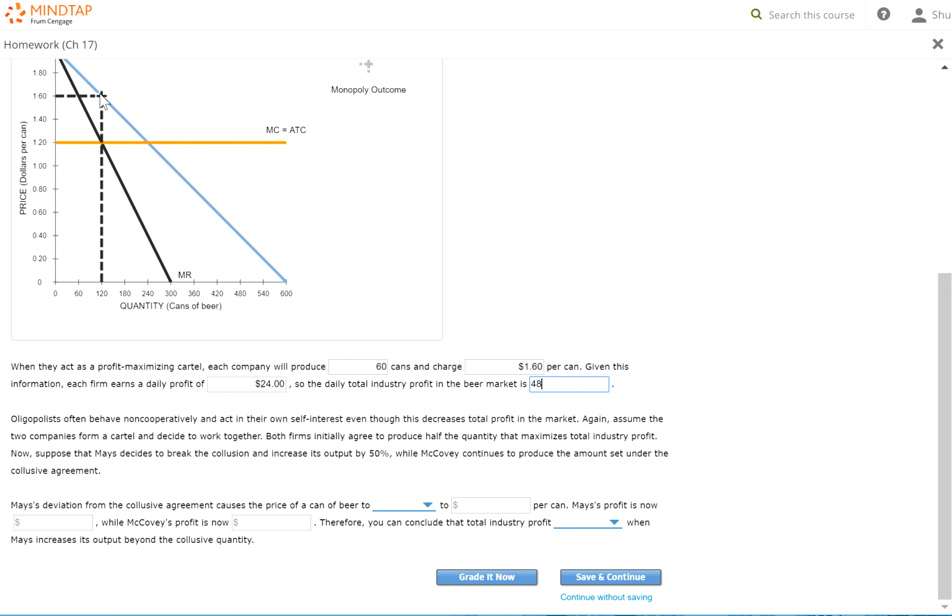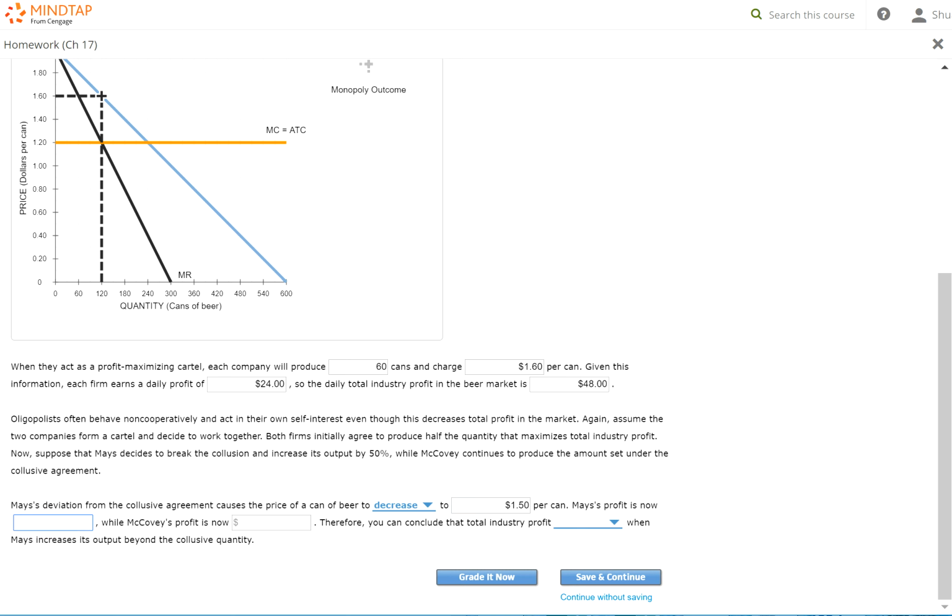Now at 150, it doesn't show over here, but do you see this point right here, right below this 160, and on the quantity that's between 120 and 180? So at 150 units, the price for this can of beer will be $1.50. So your beer price will go down. If you think about what you learned in chapter 4, this makes sense, because if companies produce more of the good and try to sell it, then the price will be lower.